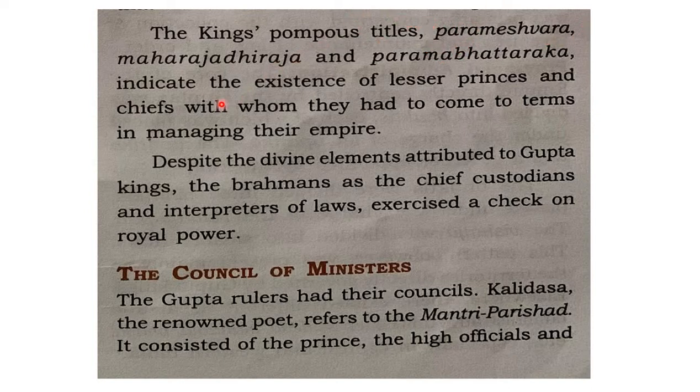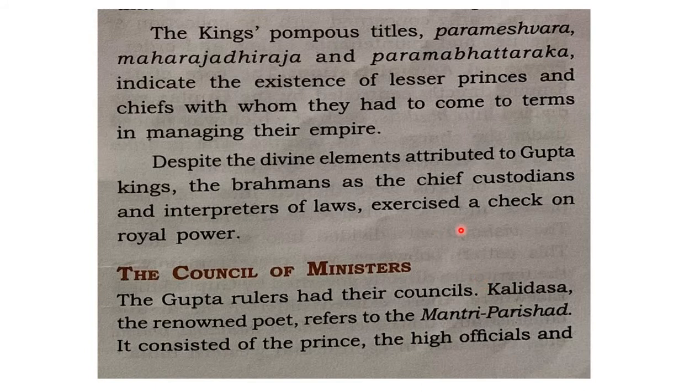In dealing with day-to-day administration, these kings or emperors also had to deal with the inferior officers, or you can call them their subordinates, in managing their empire. And despite the divine elements attributed to Gupta kings, the Brahmins, as the chief custodians and interpreters of laws, exercised a check on royal power.